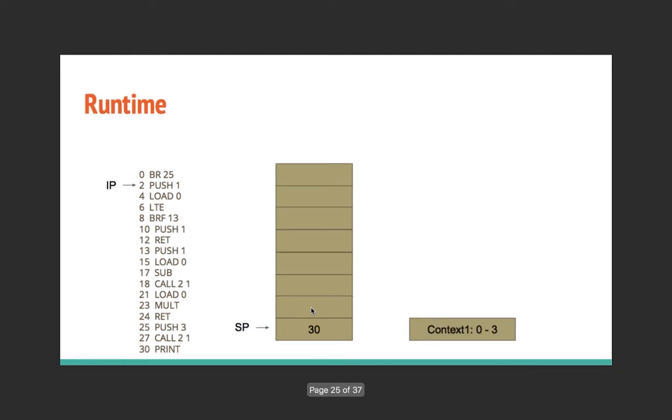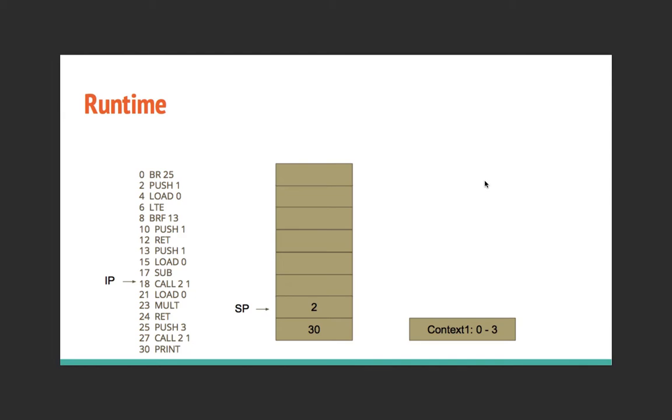So once you go into the function, a context is created based on the 3. So the 3 is stored at location 0 in context 1. So we go ahead, and push 1 is basically the first exit check that we do: if 3 is less than 1, which it's not, so we branch if false to 13. And then this push 1 is for the subtract. So we do n times fact of n minus 1. That's what we do here. And we have subtracted it, and we have 2 now.